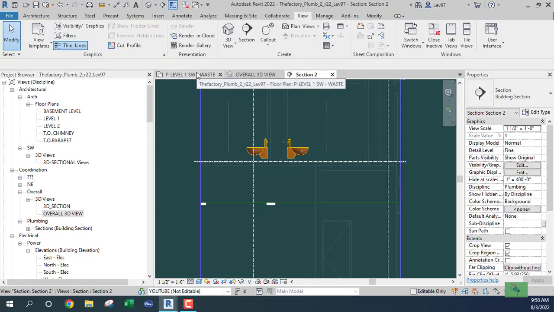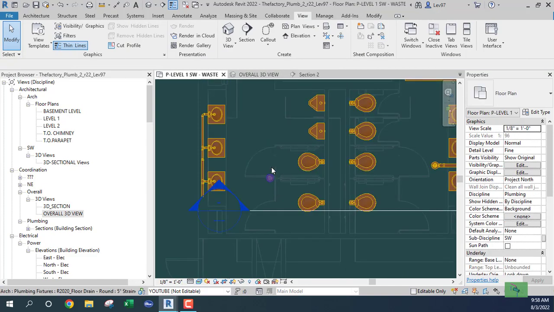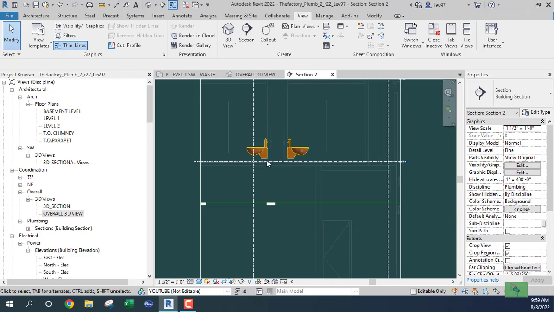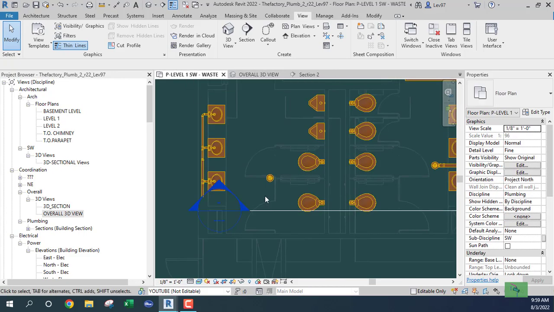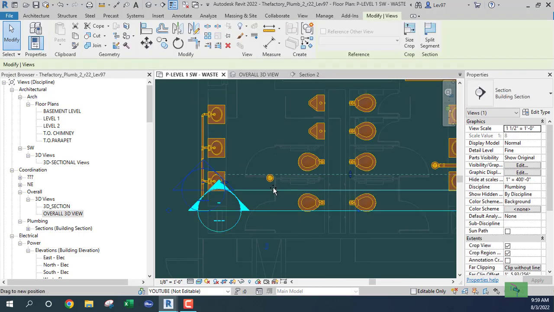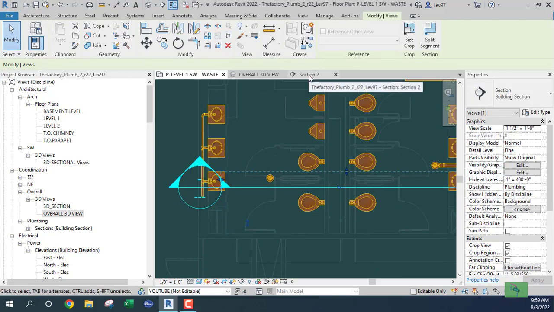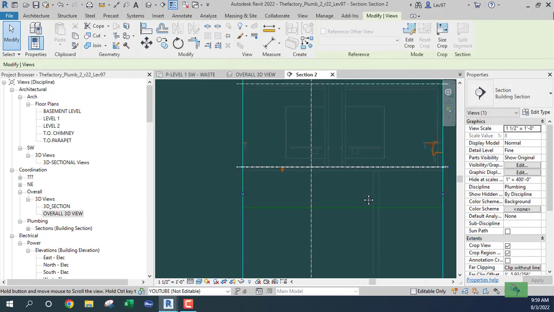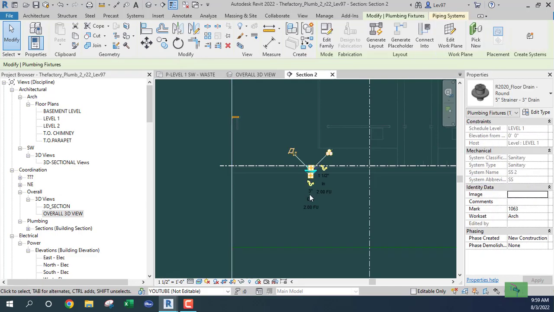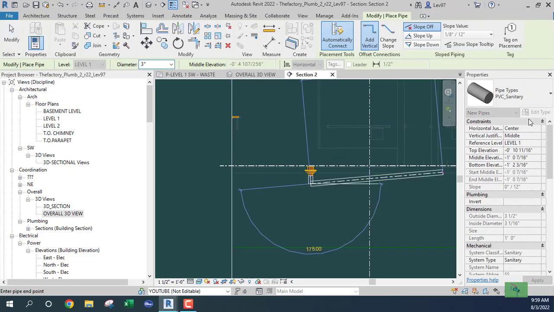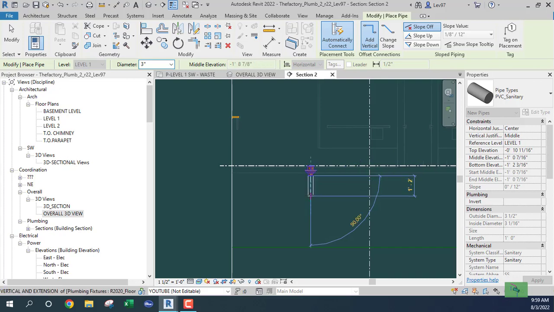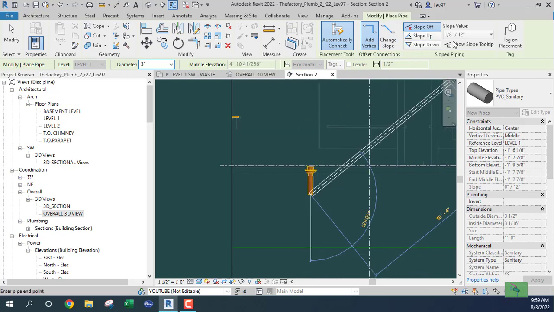And because of this floor drain, I know I need to go down and not horizontal first. Okay, let's do this. Let's look at the floor drain first. And let's go back to the section view and see what we have. Let's make sure all of our settings are okay. And I think I'm gonna slope.